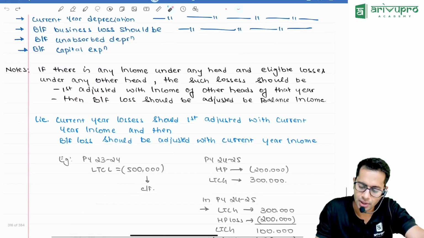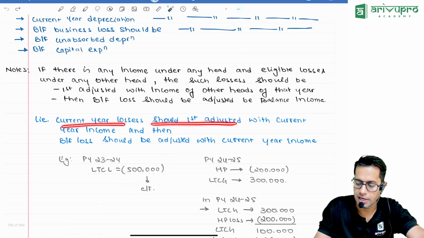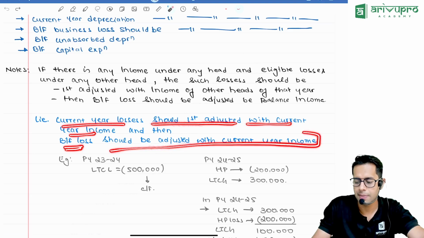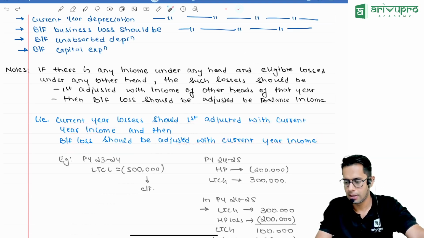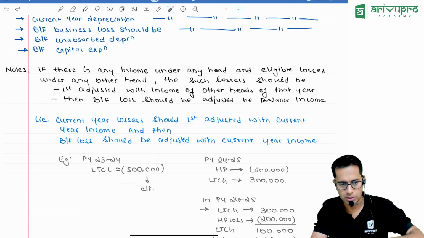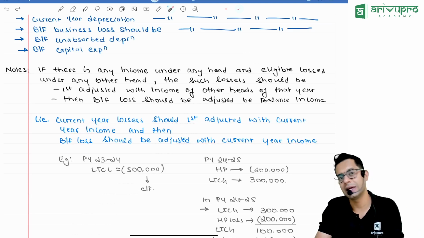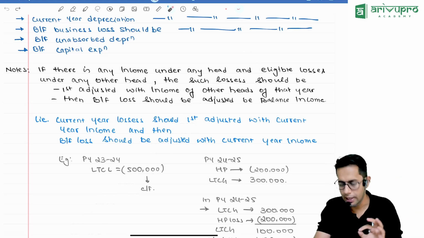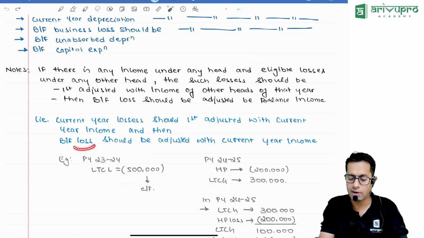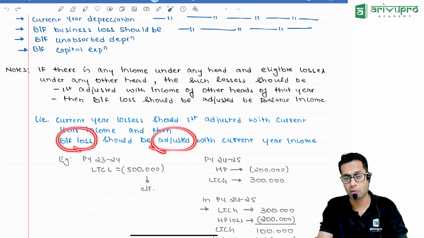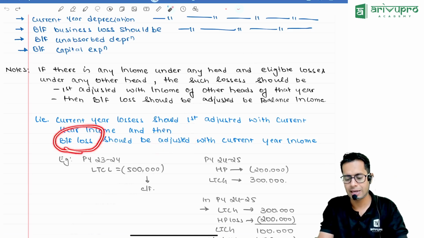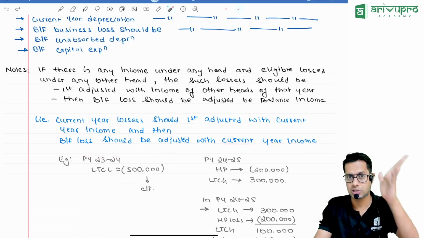Current year losses should first be adjusted with current year income, and after that the brought forward losses can be adjusted with current year income. So whatever current year losses are there, you should first adjust them against all the different types of income under current year. After that, whatever income is remaining can be adjusted against the brought forward losses from previous years.